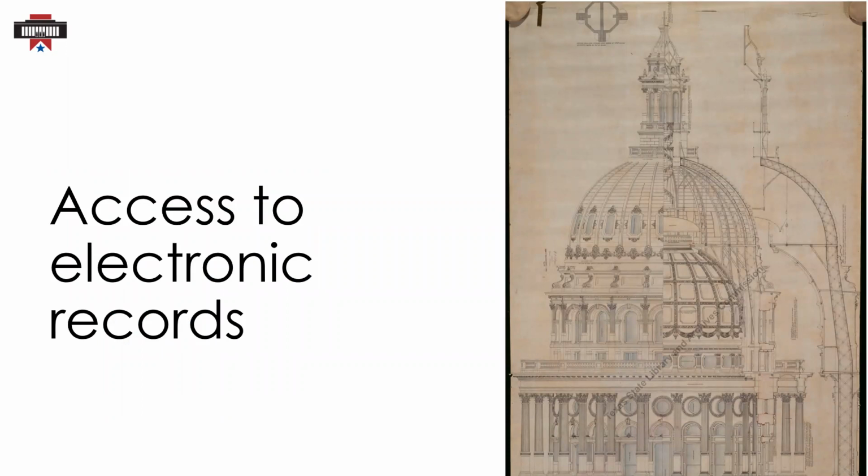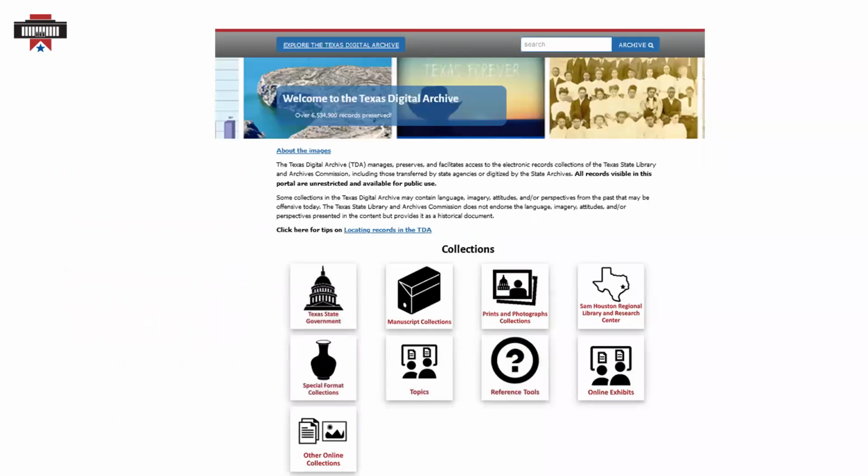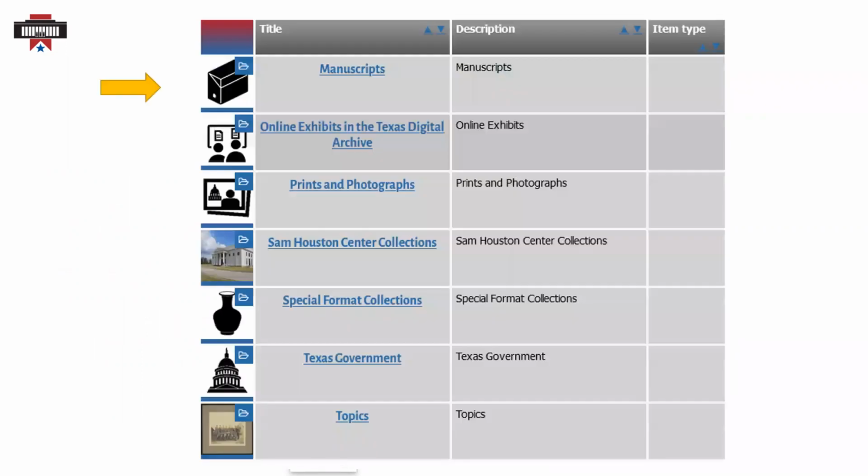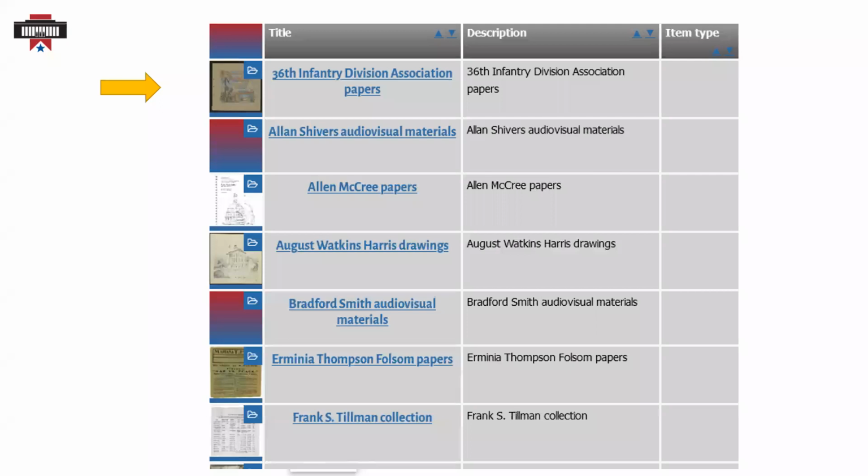Now that you know more about what the TDA is, let's access some electronic records. Let's go through an example. So you can start by clicking Explore the Texas Digital Archive or by clicking on a specific tile. We're going to go to Explore the Texas Digital Archive, then click on Manuscripts, and we're going to select the 36th Infantry Division Association papers.